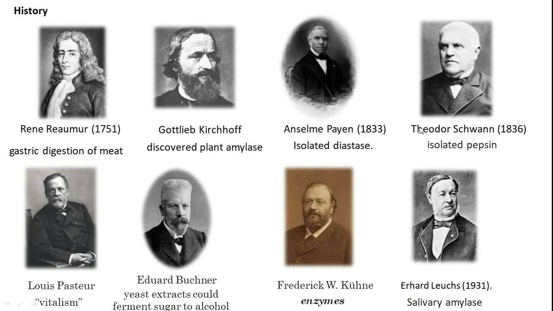Then Theodor Schwann in 1836 isolated pepsin from the gastric contents of animal material. This is the first ever report of isolation of an enzyme from an animal resource. Later on, hundreds and hundreds of enzymes were isolated and their roles identified. Now it's an established protocol how to do the isolation, etc. These findings laid the basic foundations for the development of enzymes.